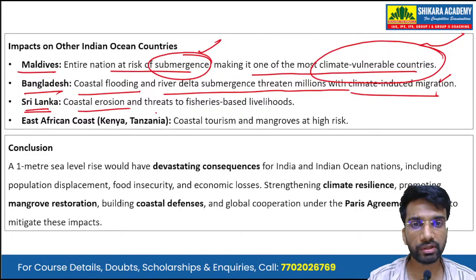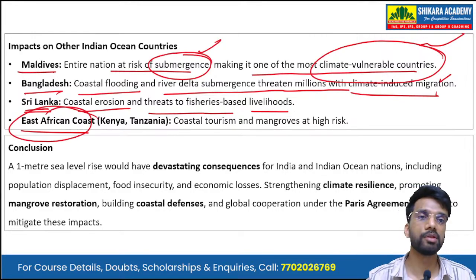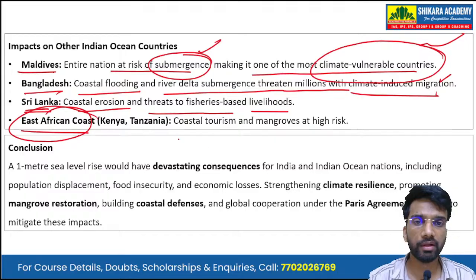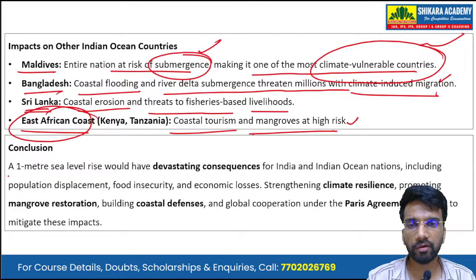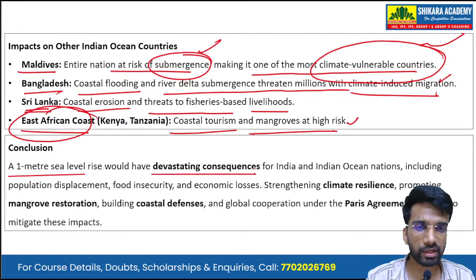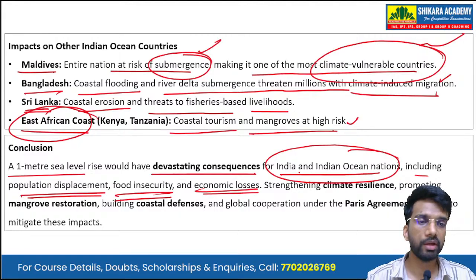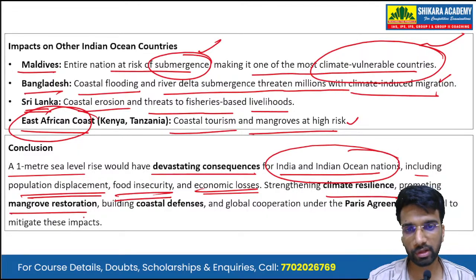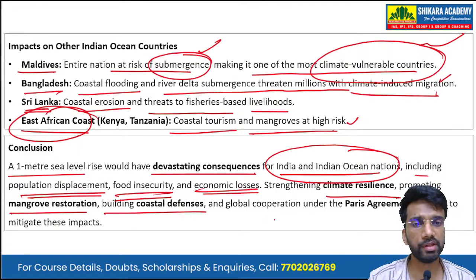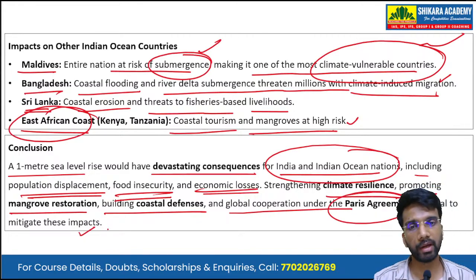Then Sri Lanka, coastal erosion is a threat to fisheries-based livelihoods. Then the East African coast, especially the countries of Kenya and Tanzania, the coastal tourism and mangroves are at risk there. Okay? So in conclusion, a 1 meter sea level rise would have devastating consequences for India and the Indian Ocean nations, including population displacement, food insecurity, and economic losses. Now, way forward: strengthening climate resilience, promoting mangrove restoration, building coastal defenses, and global cooperation under the Paris Agreement are vital to mitigate these impacts.